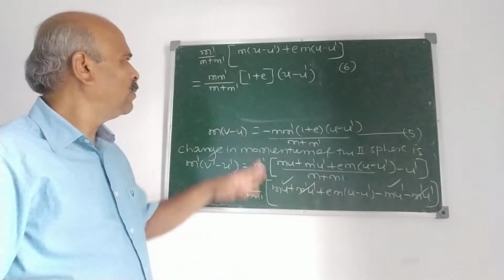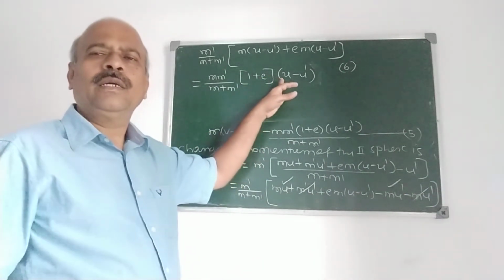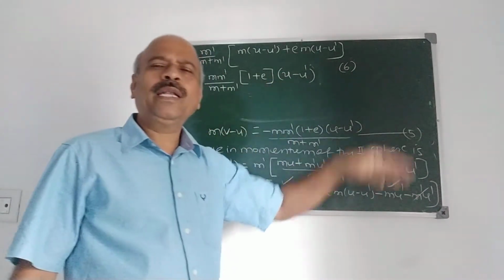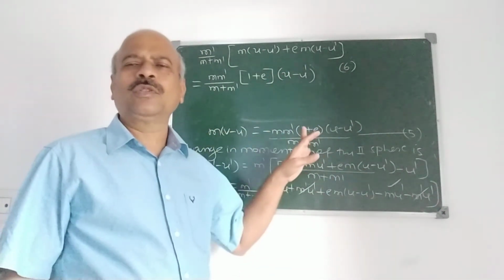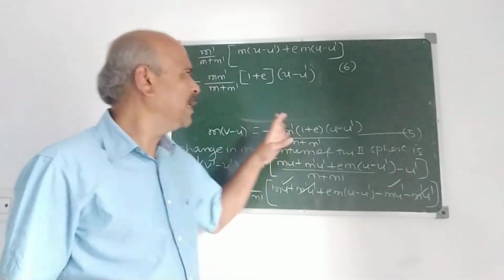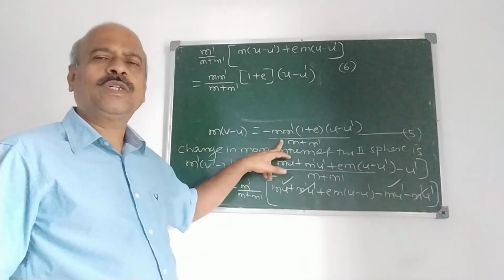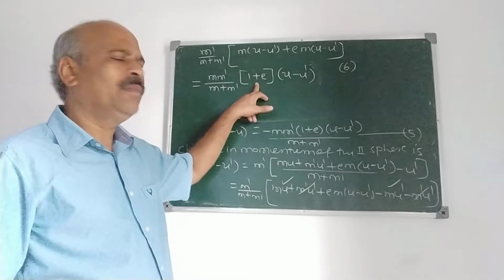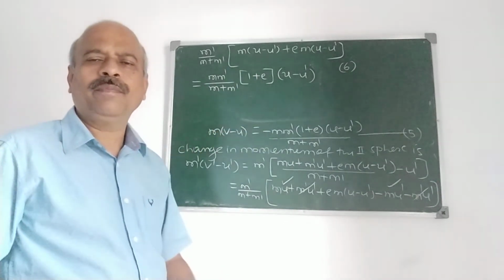Therefore, in case of direct impact, the momentum lost by the first sphere is the same as the momentum gained by the second sphere.